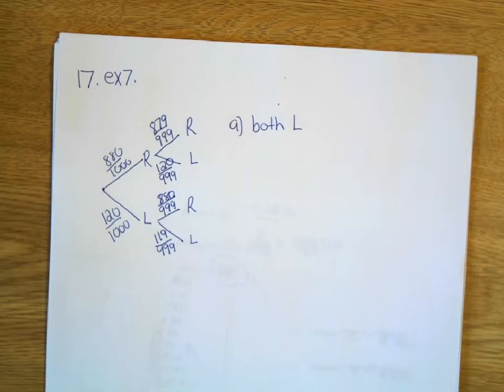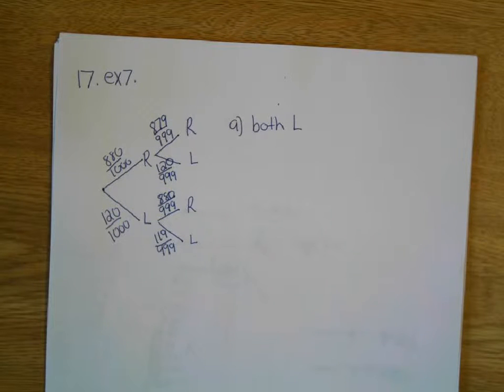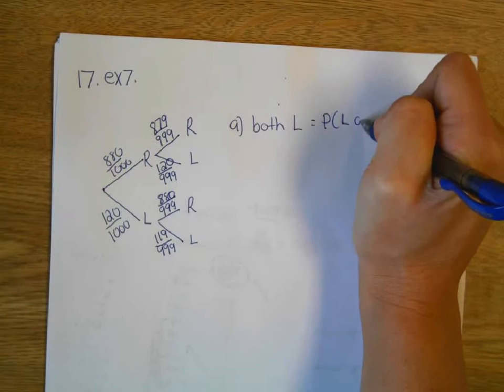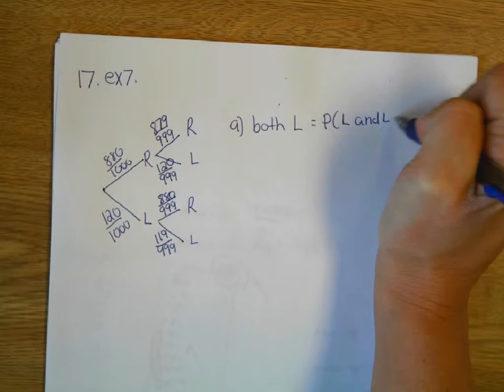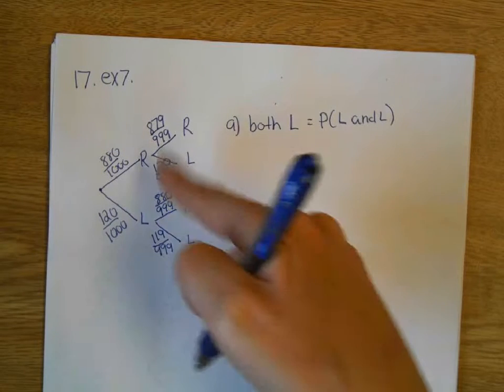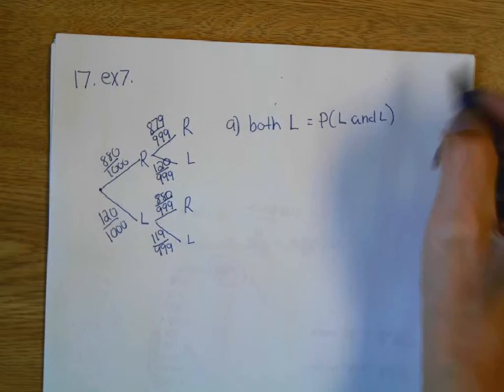How do you rewrite that probability? Is this an and or an or? And. So the probability that you get a left and a left. So what are you supposed to do with the probabilities? Multiply. And now you've done all the thinking, you just got to multiply the two together.